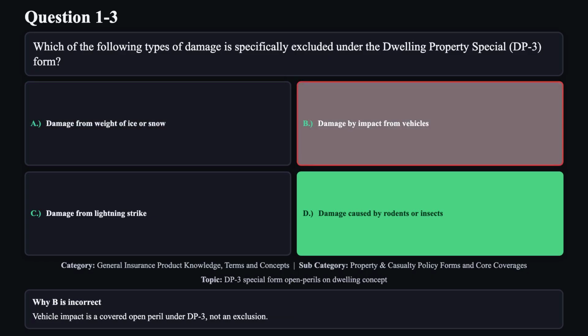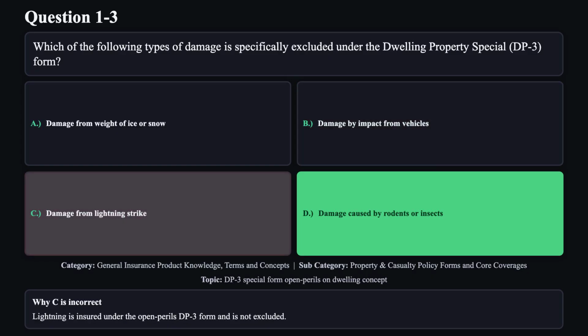Reason B is not correct. Vehicle impact is a covered open peril under DP3, not an exclusion. Reason C is not correct. Lightning is insured under the open perils DP3 form and is not excluded.